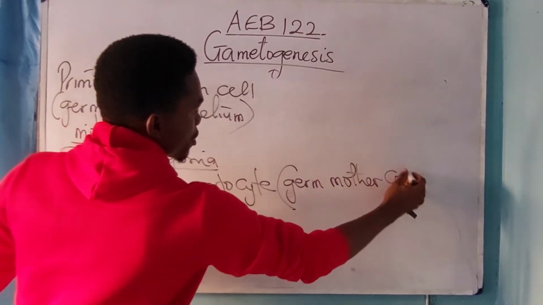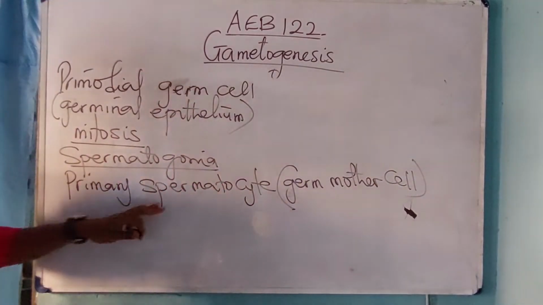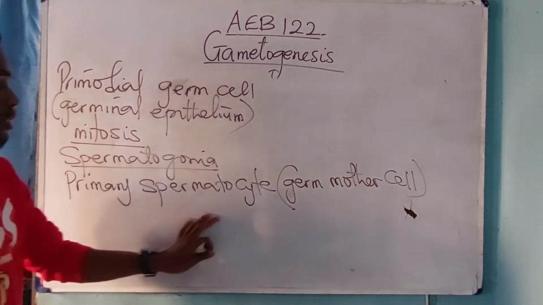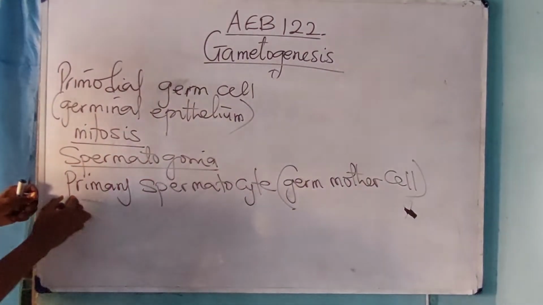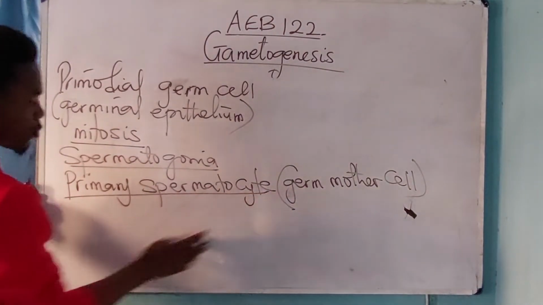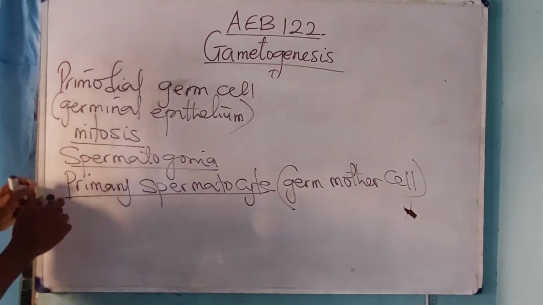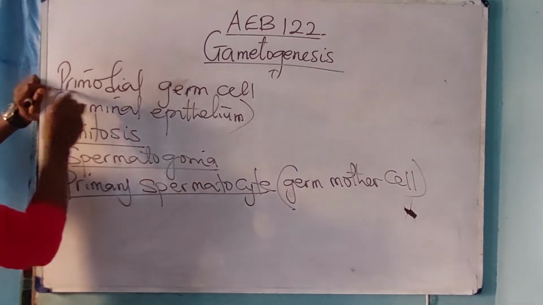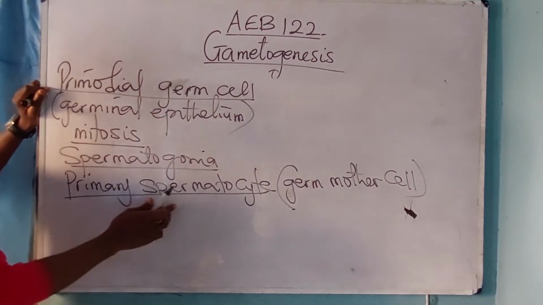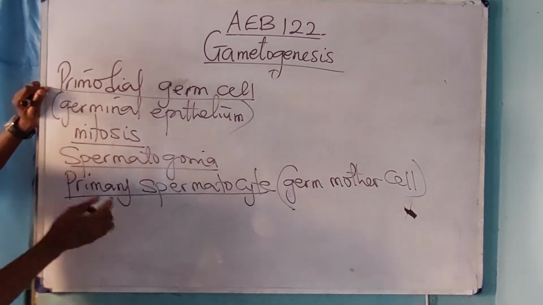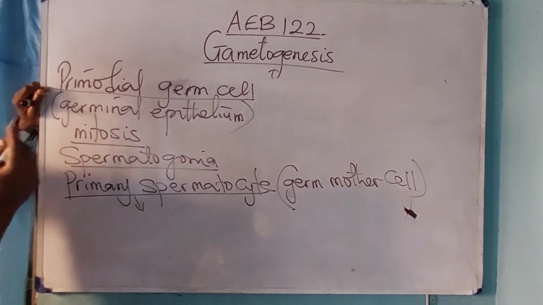Now, as soon as this primary spermatocyte is produced, it undergoes meiosis. Primordial germ cell undergoes mitosis, but the primary spermatocyte undergoes meiosis. It undergoes two meiotic divisions.